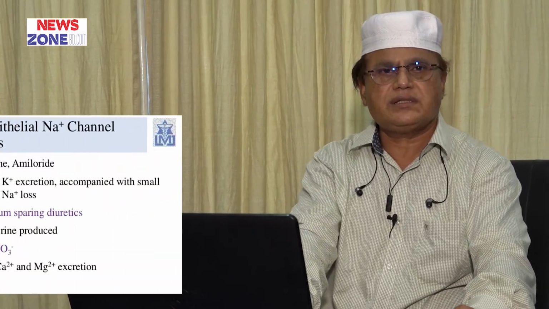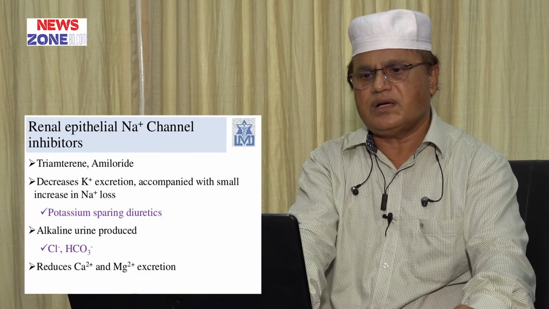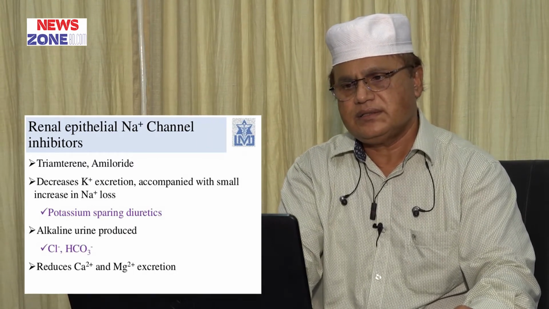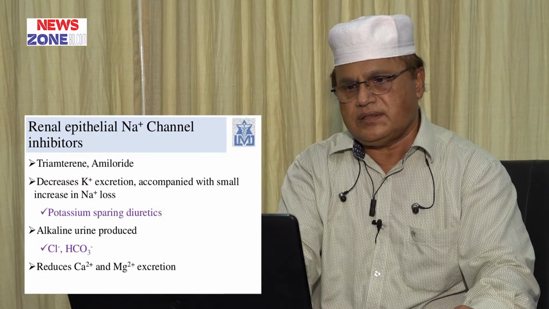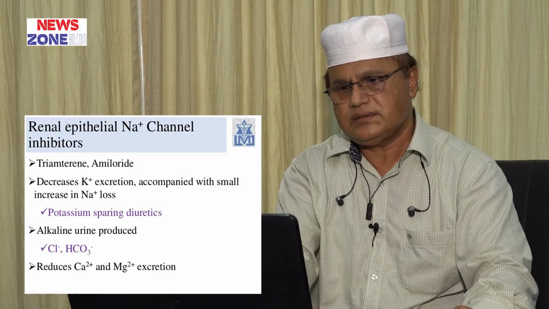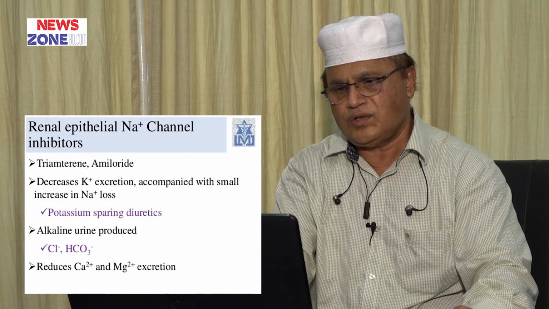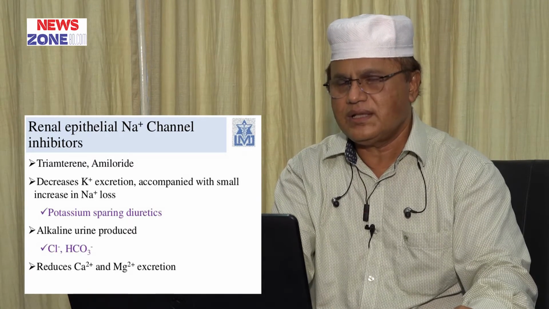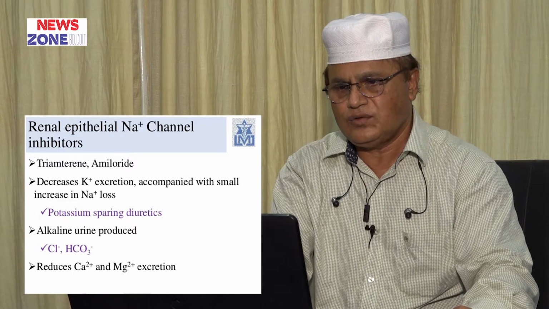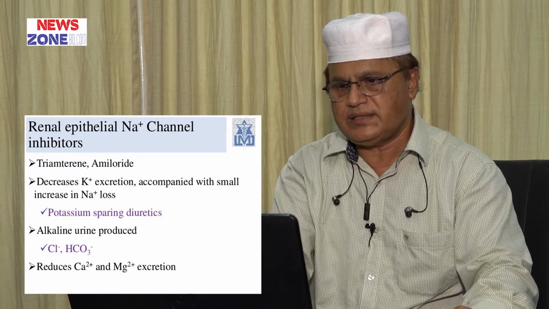Potassium sparing diuretics, another group is sodium channel blockers. They directly block the sodium channel. These drugs are triamterene and amiloride. They do not block aldosterone, thereby aldosterone-related side effects are absent; no hormonally mediated side effect occurs.